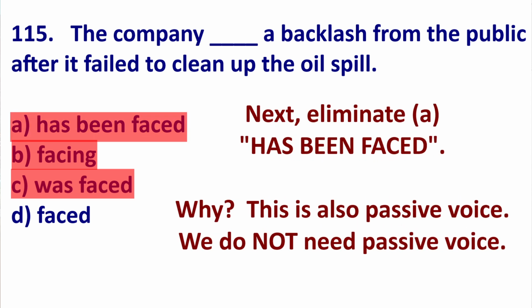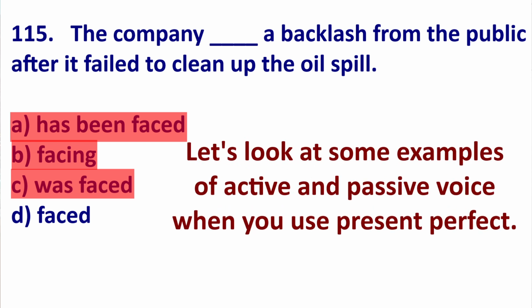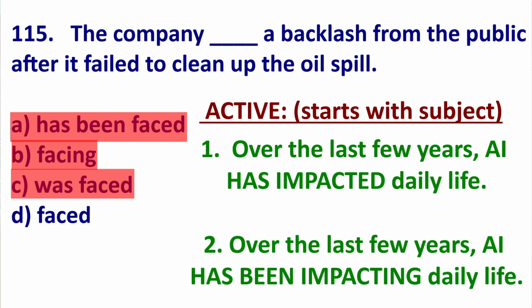Next, eliminate A. Why? This is also passive voice. Have been verb-ed is passive voice in present perfect. Let's look at some examples of active and passive voice in present perfect. Over the last few years, AI has impacted daily life.